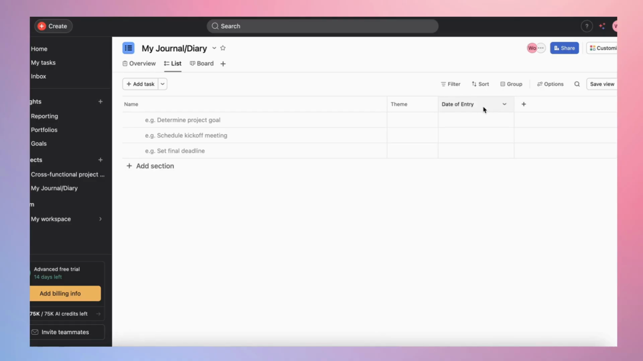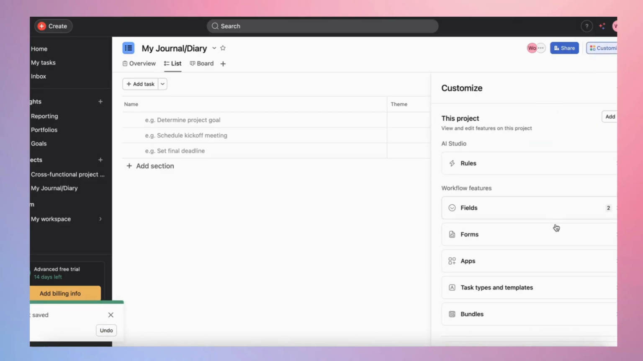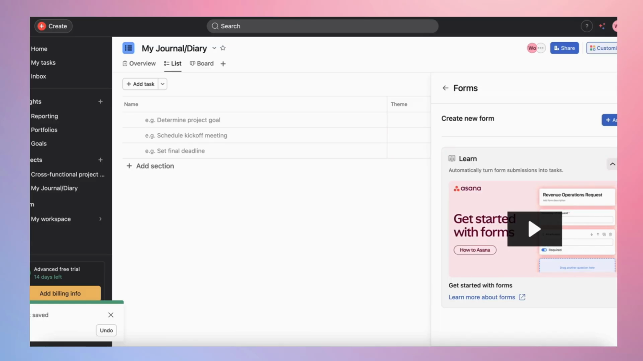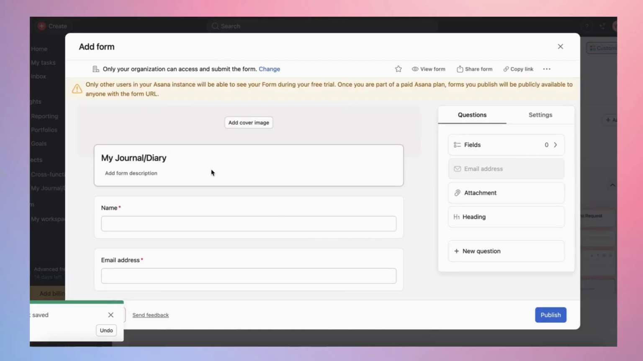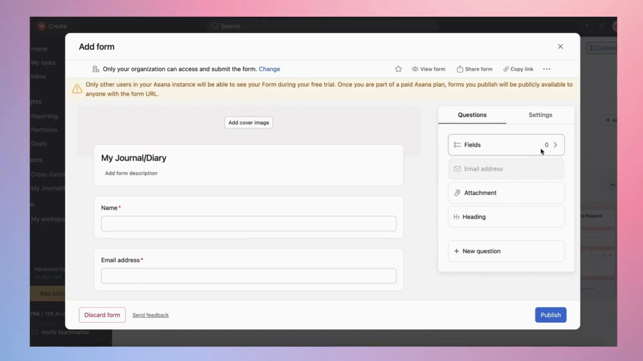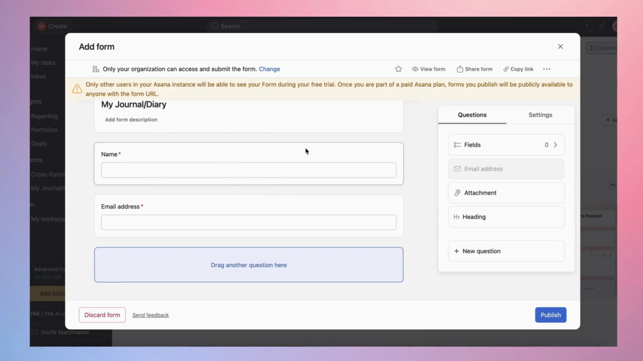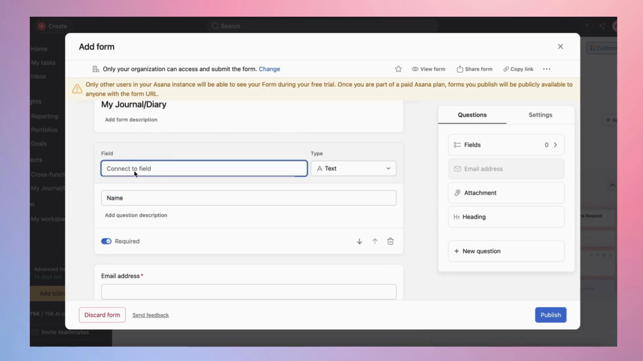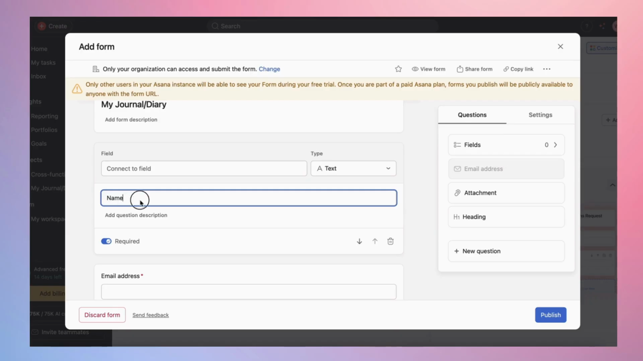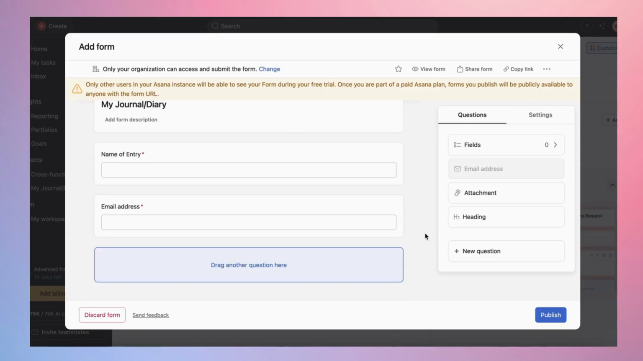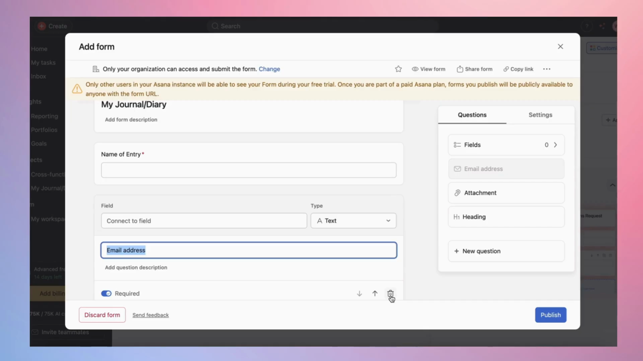Yeah, so I think that this is fine for now. What I'm going to do is press customize, then I'm going to go to forms, then I'm going to go to create new form. Okay, you can create a cover image if you want. This is going to be name of entry. Then this is obviously not necessary.